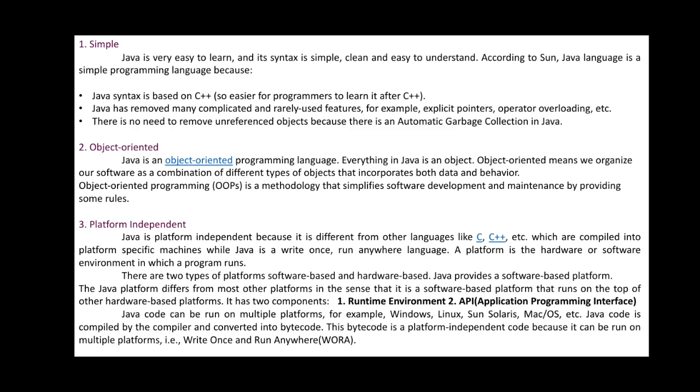But this concept in Java is very simple, because it has its own garbage collection, which deletes the objects or variables that are not used for a long time. So it is called a simple feature.